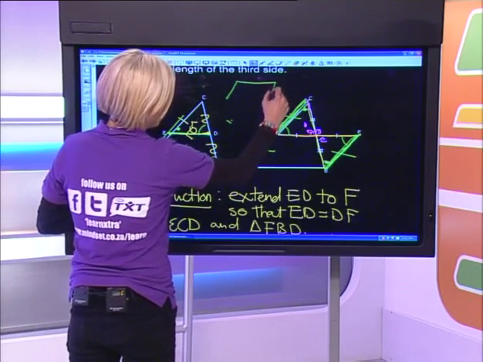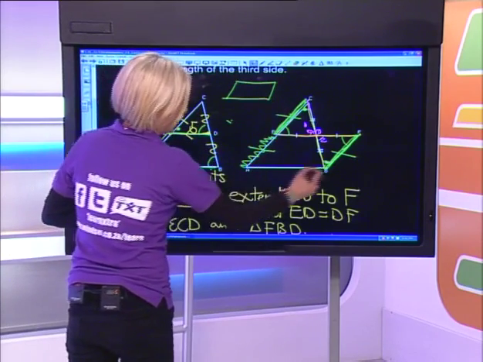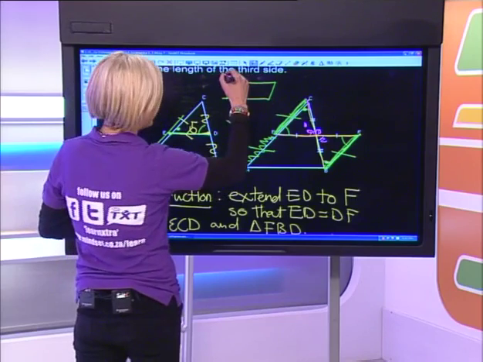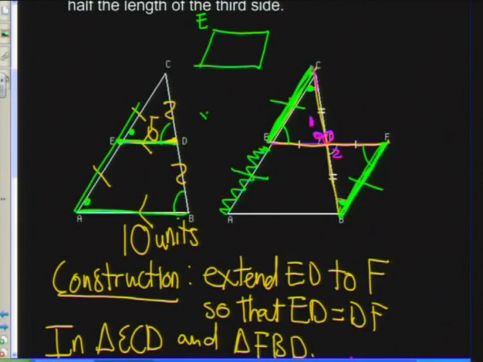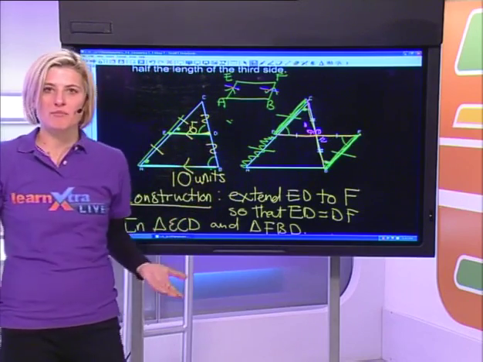If you have a look at this little portion over here, I'm going to rename it E, F, B, and A. Because I've proven that this side is parallel to that side, and that this side is equal to that side, I have managed to prove that this portion over here is a parallelogram. Now, what do I know about a parallelogram?